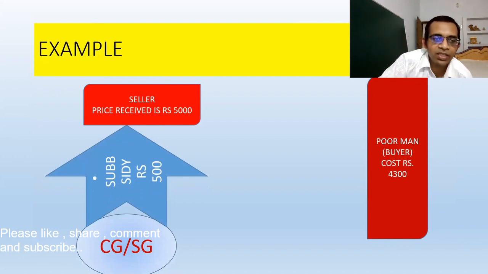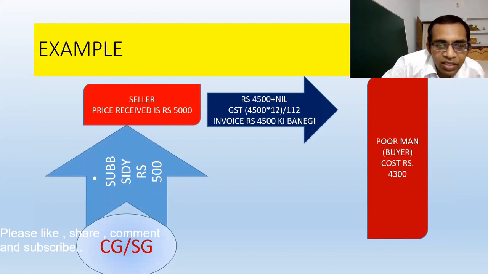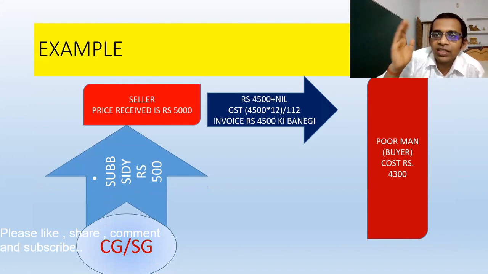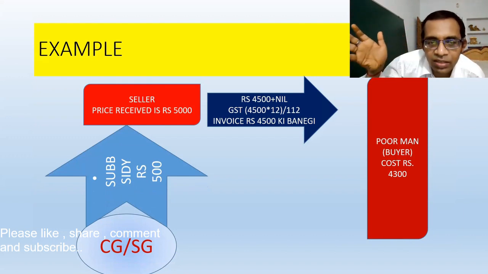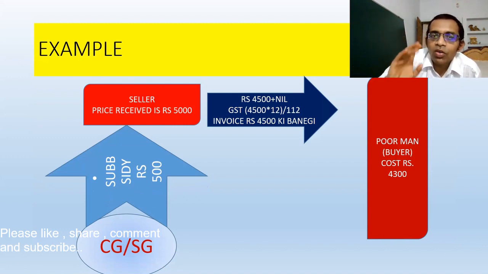Here the subsidy is being given by the central government or state government. Since the subsidy is being given by the central government or state government, obviously the seller has already received rupees 500 from them. So now only 4,500 will be taken by the seller from this poor man. But you have to note that this subsidy will not be added in the transaction value.